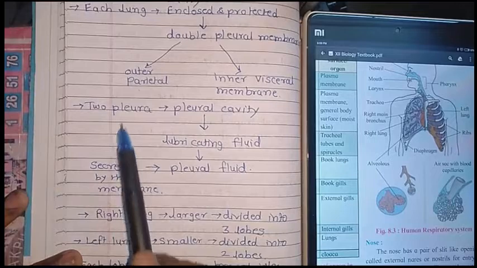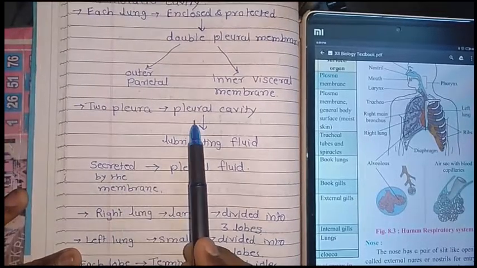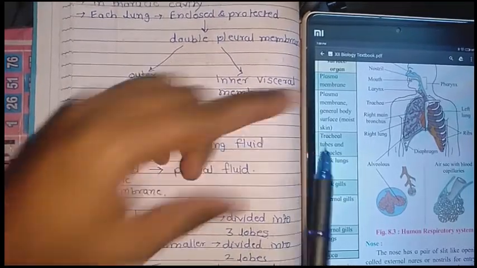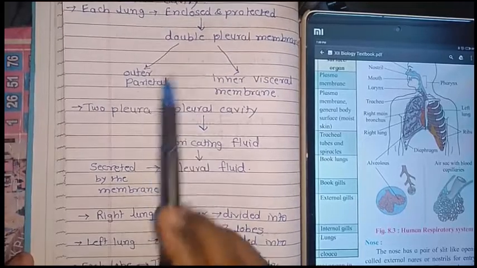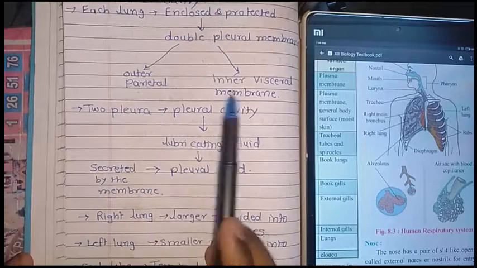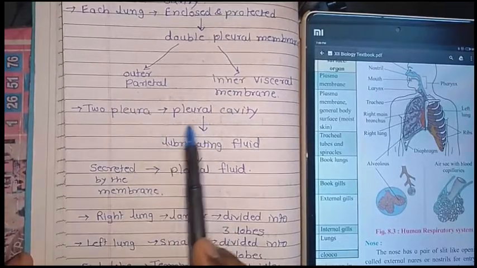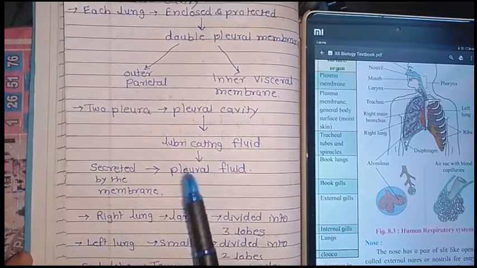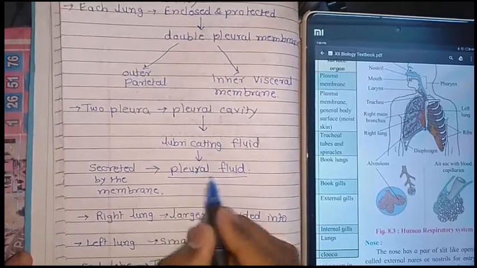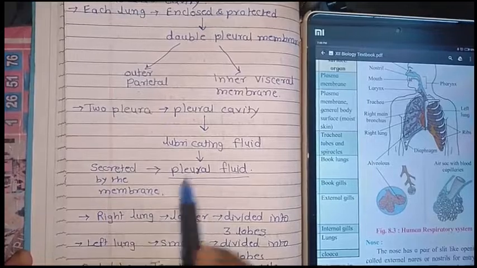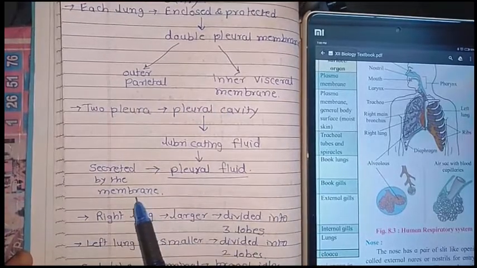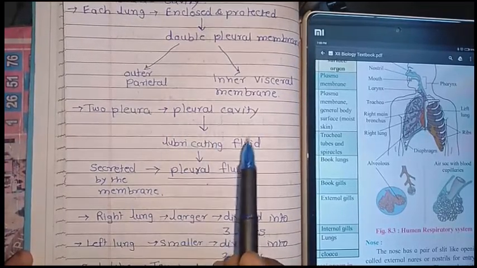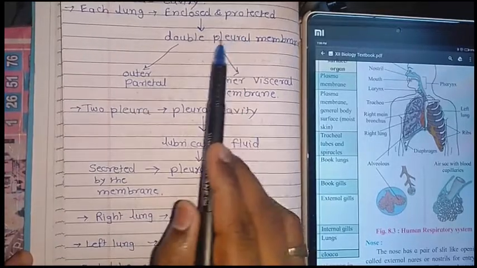Now further, this pleural membrane, or pleura, has a pleural cavity. In between the two membranes there is a cavity formed, known as the pleural cavity. This pleural cavity contains a lubricating fluid, known as the pleural fluid, which is secreted by the membranes. It is present in the pleural cavity between the two layers of the double pleural membrane.